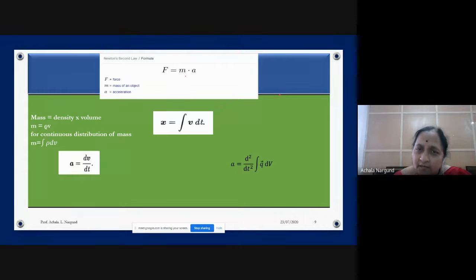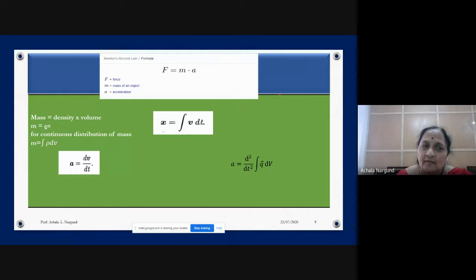And mass: not a single particle am I going to consider, I am going to consider a number of particles, a cluster of particles. So then what should I do? If a cluster of particles is there, we have to take them as continuously distributed. Remember, there are two assumptions we have to make. One is that a very large number of particles are there. And then the particles are continuously distributed; they are not clustered at one point.